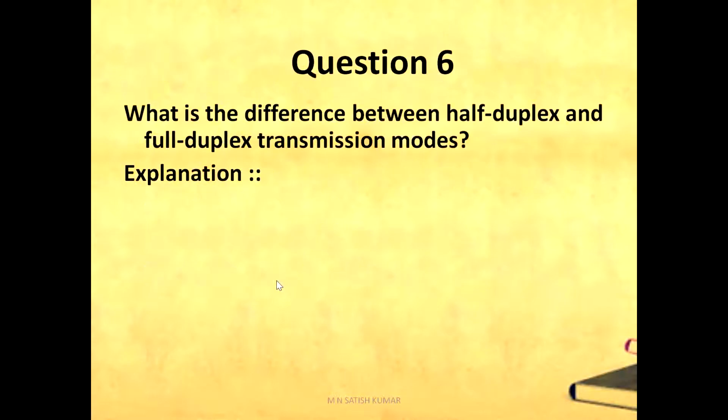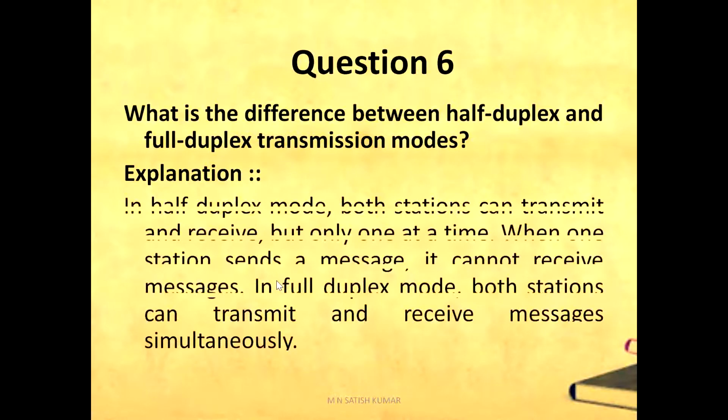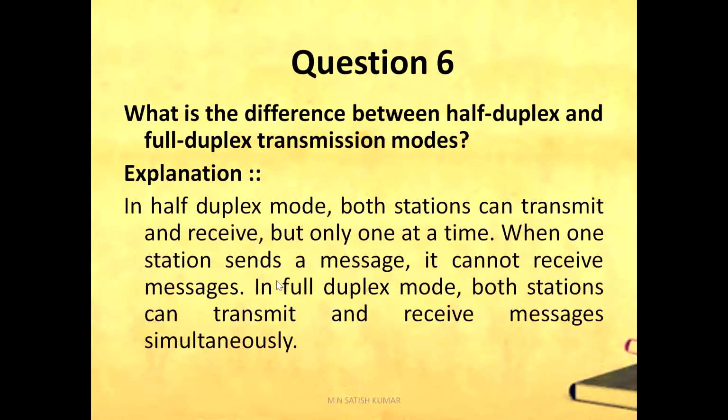Question number 6. What is the difference between half duplex and full duplex transmission modes? In half duplex mode, both stations can transmit and receive, but only one at a time. When one station sends a message, it cannot receive messages. In full duplex mode, both stations can transmit and receive messages simultaneously.